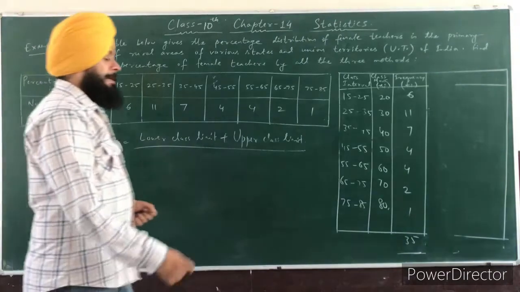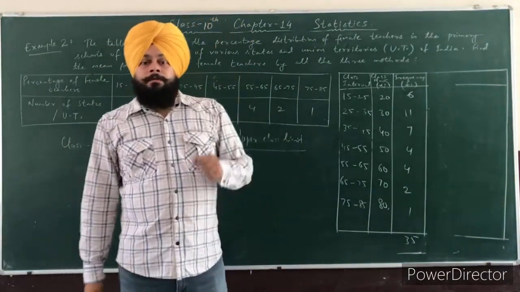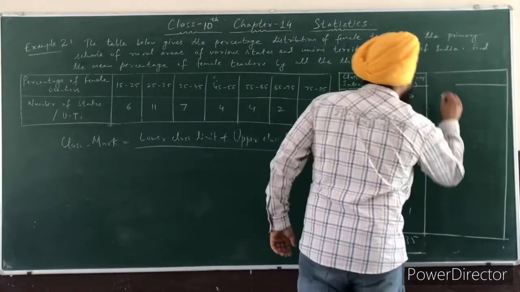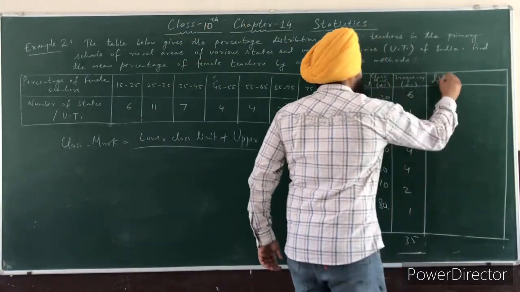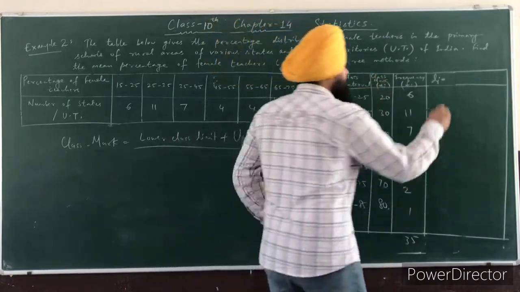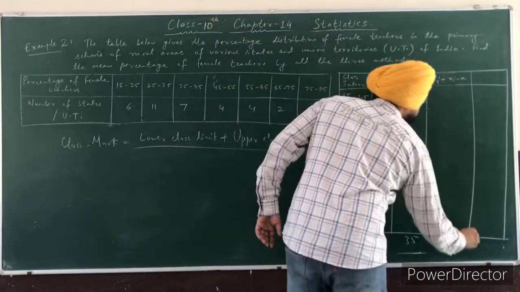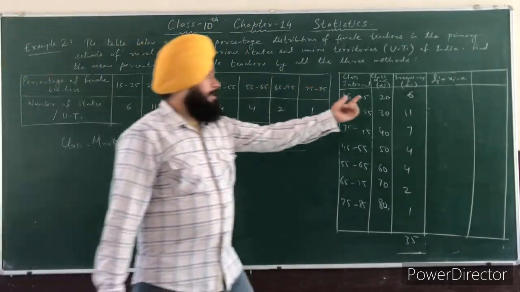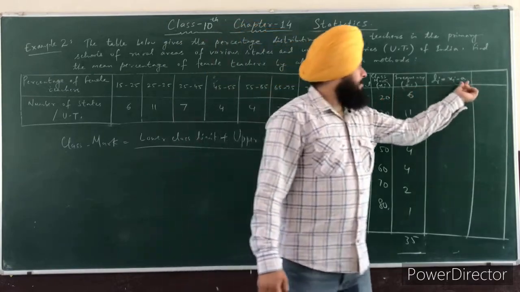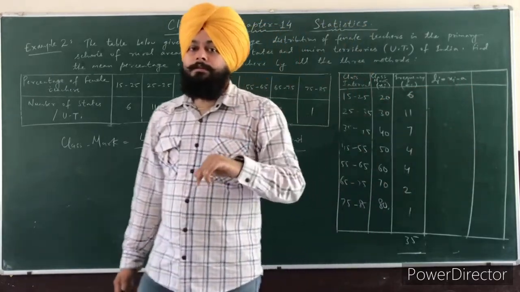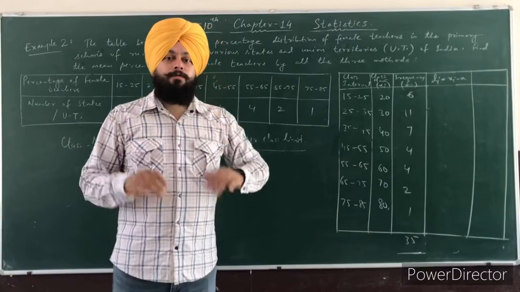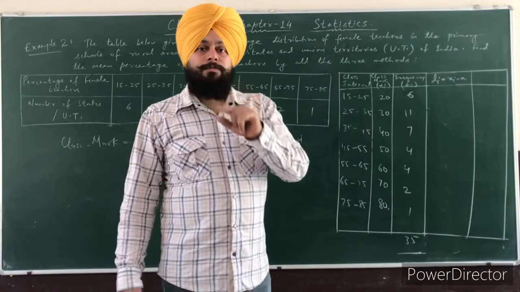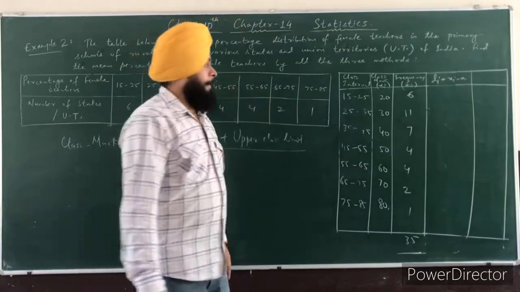Now in the assumed mean method, we have to first find di. So what is di? di is equal to xi minus a. So xi is here the value of the class mark and a is what? a is the assumed mean. Okay, so what is a? The assumed mean is what we will suppose, and the value of a we will suppose from the class marks. Clear?